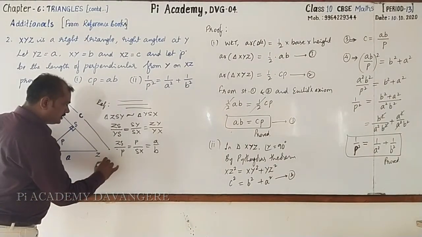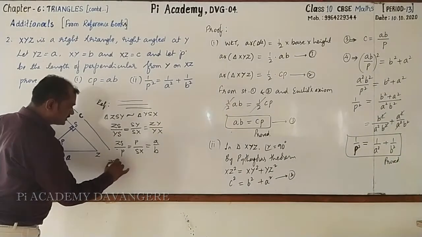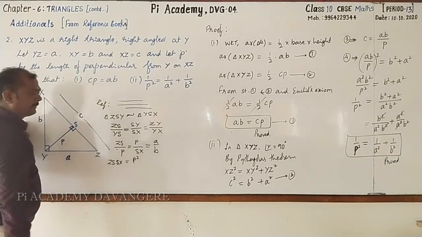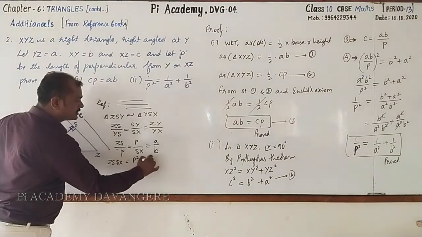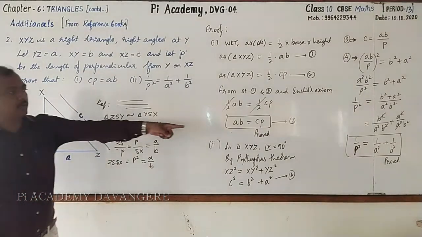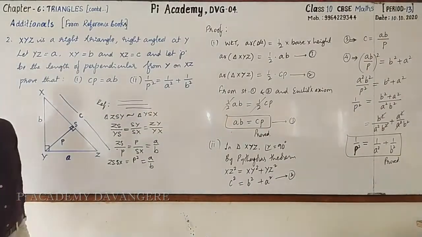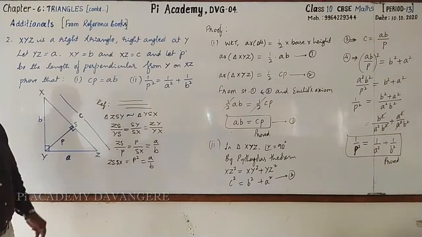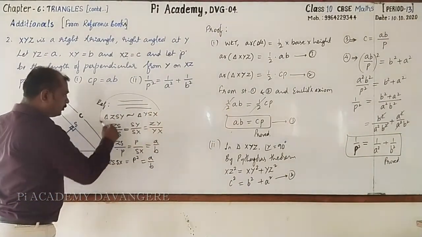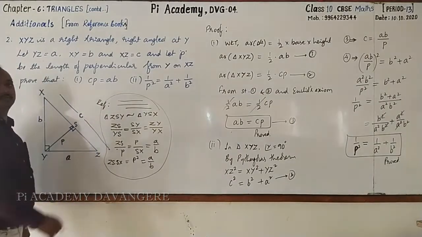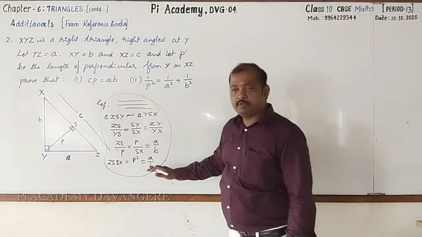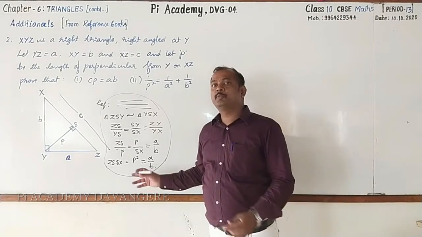Look here. ZS into SX is equal to P square, P into P. This is equal to A by B. Now, using this statement, you can go for proving that 1 by P square equals 1 by A square plus 1 by B square. So, try to go for proving by using this concept. Yes. Copy this. Have you tried this one? Hope that you have tried.